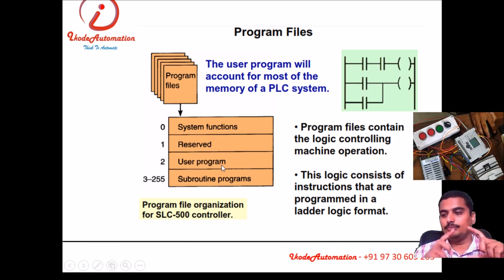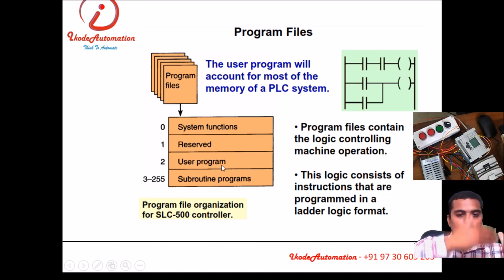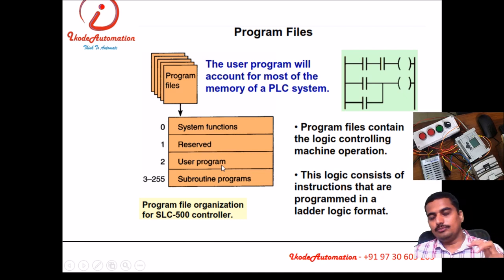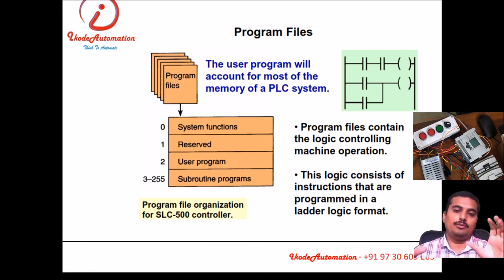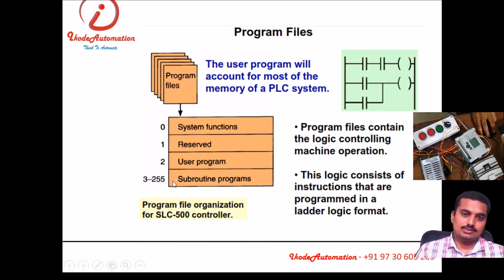User program is the main program that is continuously running. Subroutine programs are those we call as and when required. As our task is completed, we again switch back to the main program. Again, whenever required, we can call another subroutine program.